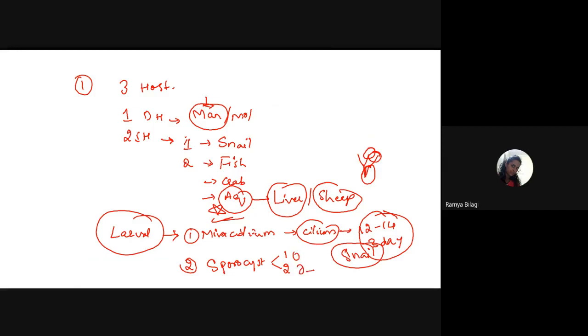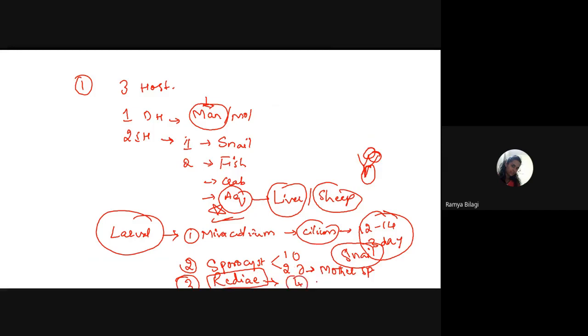So this second sporocyst, we call it as what? Mother sporocyst. Then what will happen? This sporocyst will develop into what? Redia. Now why is it called redia? It is based on the Italian scientist's name, that fellow's name itself is Redi. So based on his research, it has been named as redia.